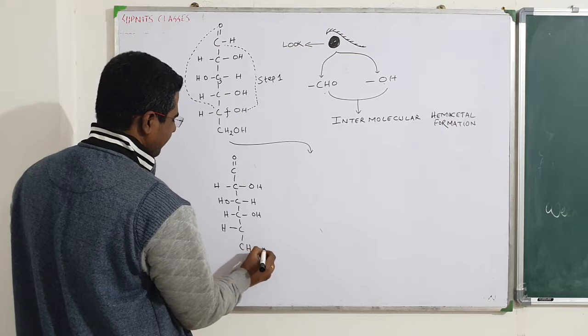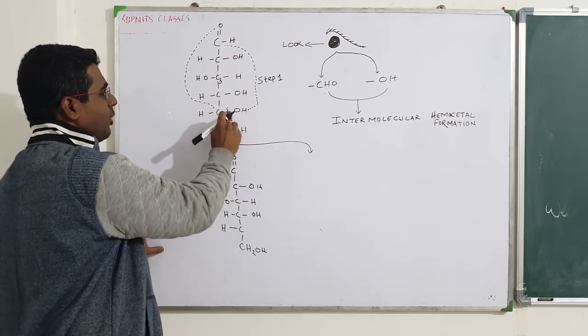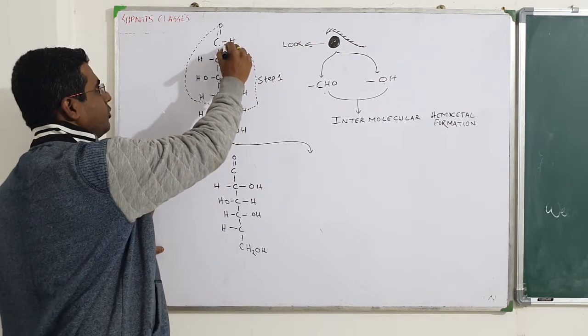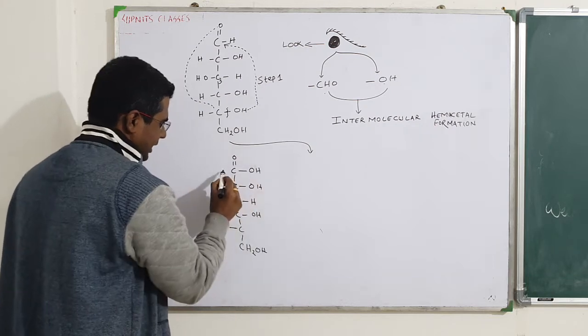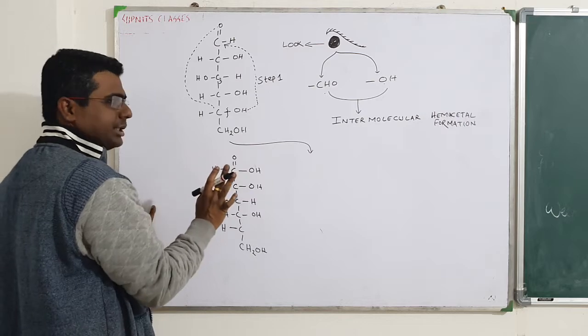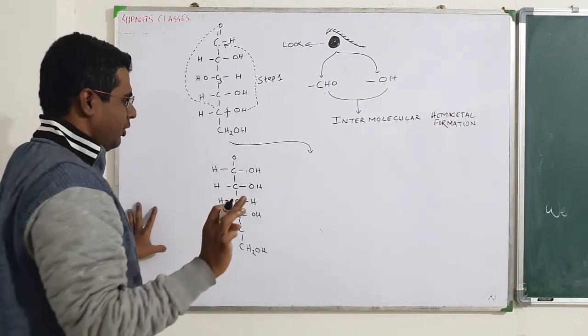Now what I have done in step 1 is disconnect this bond and ask this OH to go over here. So let's connect this OH over here. Here there is already an H. Now at this moment, how many bonds are there? 5 bonds. So this oxygen does not need another bond, right?